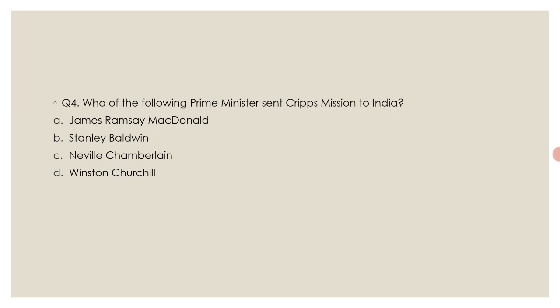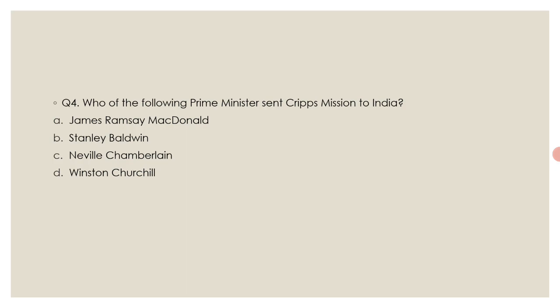The options are option A James Ramsay MacDonald, option B Stanley Baldwin, option C Neville Chamberlain, and option D Winston Churchill. Here the correct answer is option D Winston Churchill. In March 1942, Churchill sent Cripps on a special mission to India in the hope, which proved to be vain, that he would win the support of Nehru, Gandhiji, and Congress Party in the war against Japan by promising that India should have an assembly with powers to draft the constitution of an independent state once the war was over.